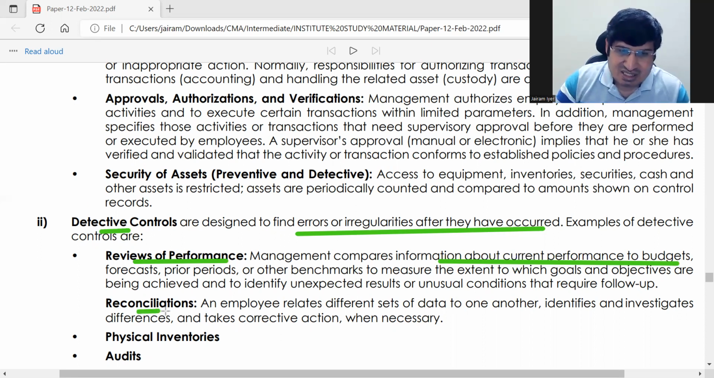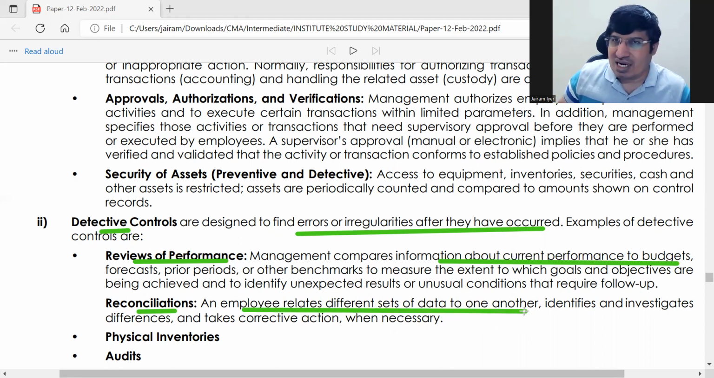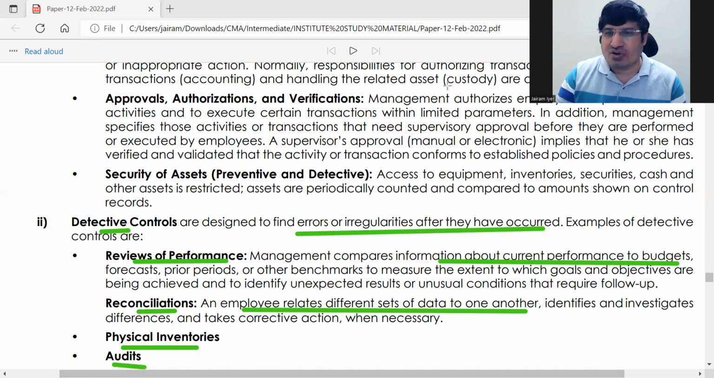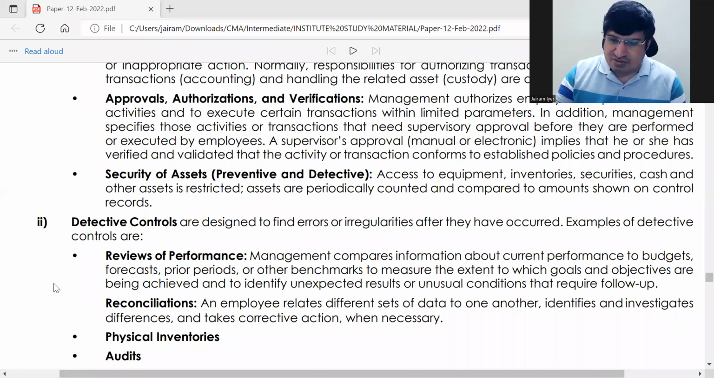Then reconciliation. Reconciliation is different employees' data. There are 2 different employees. At the end of the period, they will check their notes. If anything is not proper, then it will be detected there. So reconciliation is also a part of detective control. Then physical inventory counting: if it is not as per the books, as per the store's records, you will find out. Audit is also a detective control. Anything goes wrong, audit can find it out.